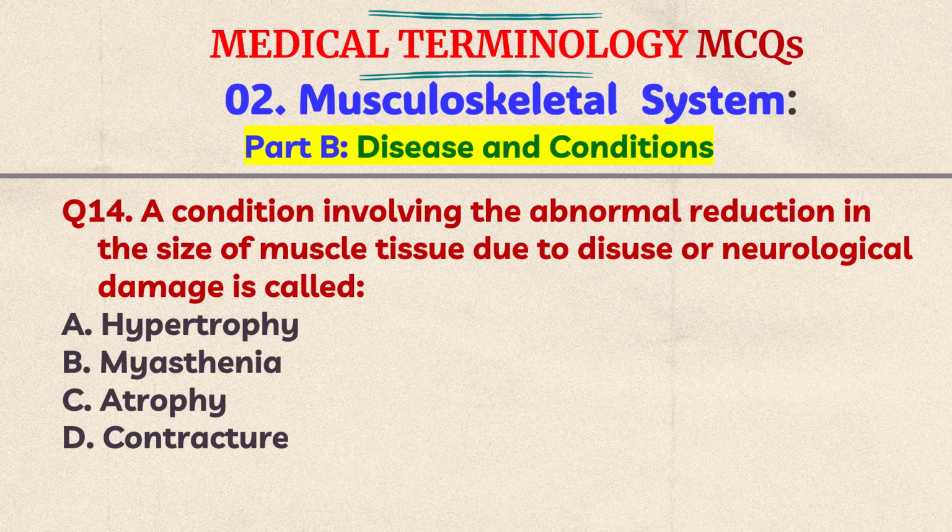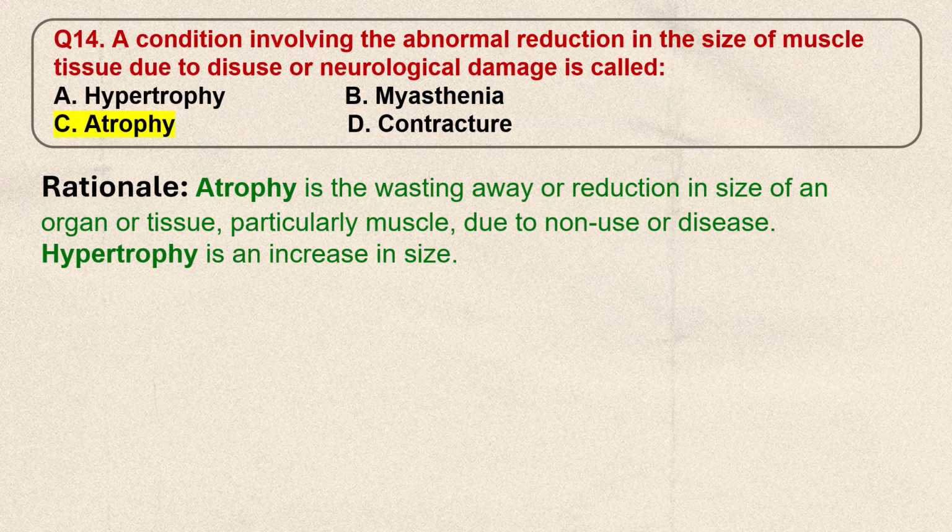Question number 14. A condition involving the abnormal reduction in the size of muscle tissue due to disuse or neurological damage is called A. Hypertrophy, B. Myasthenia, C. Atrophy, D. Contracture. Think the answer. The correct answer is C. Atrophy. Atrophy is the wasting away or reduction in the size of an organ or tissue, particularly muscle, due to non-use or disease. On the other hand, hypertrophy is an increase in size.